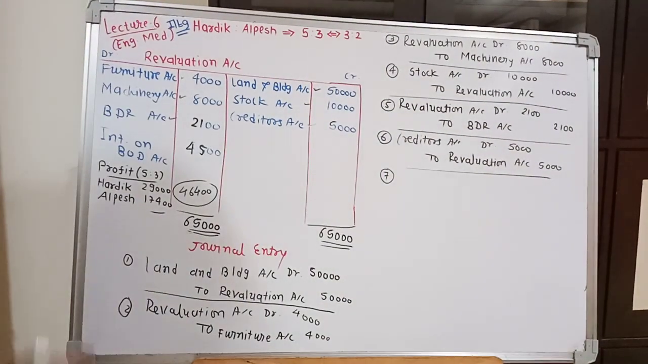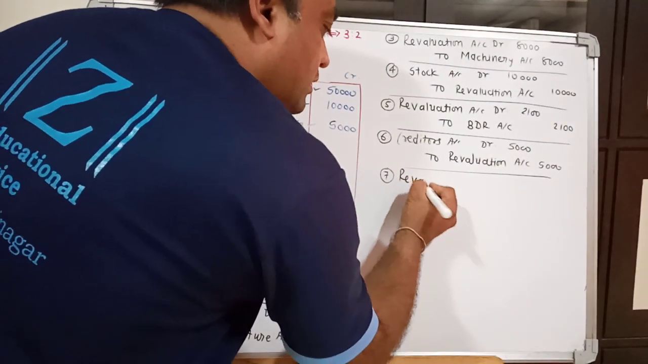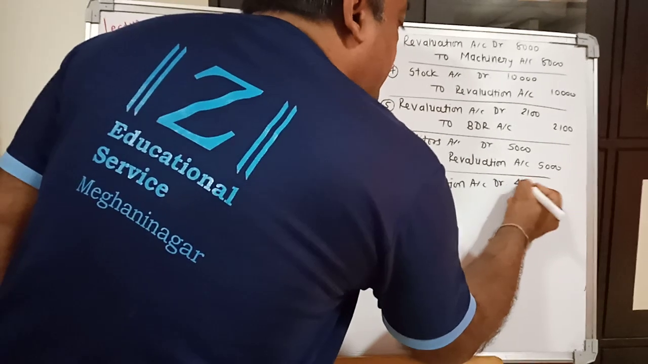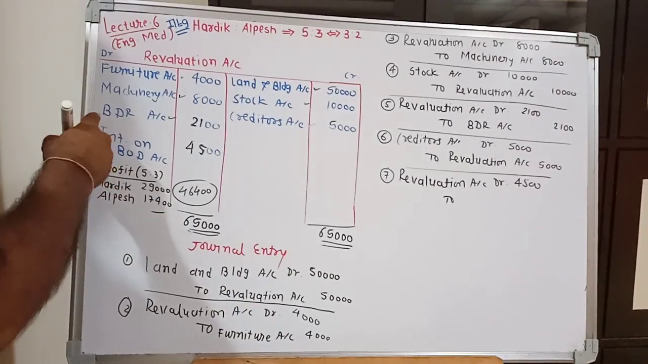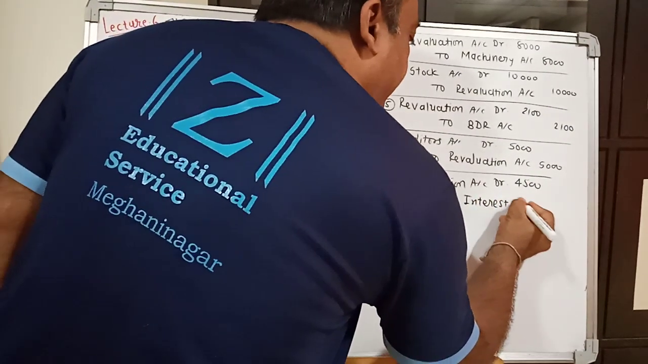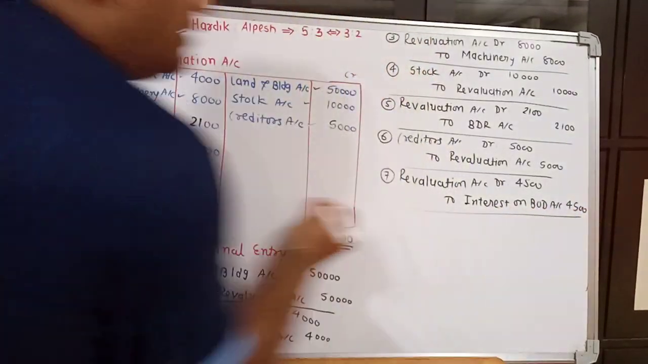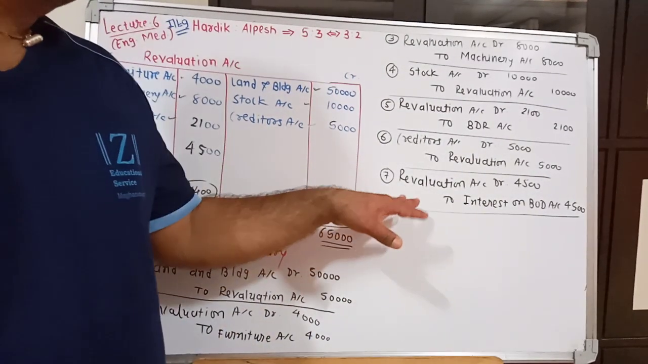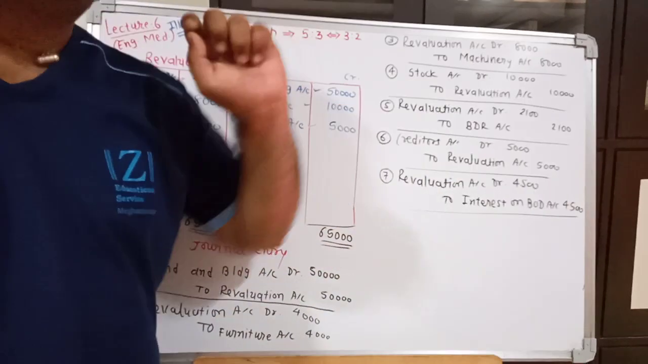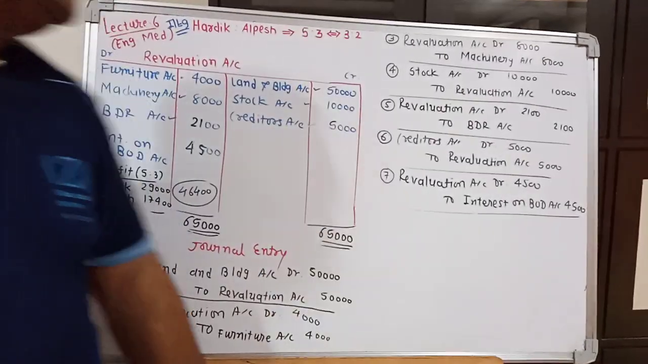7 number. Interest on BOD, it is on debit side of revaluation account. So revaluation account debit rupees 4,500 to interest on BOD account credit 4,500. And narration is being the entry of interest on BOD, that will be the narration.